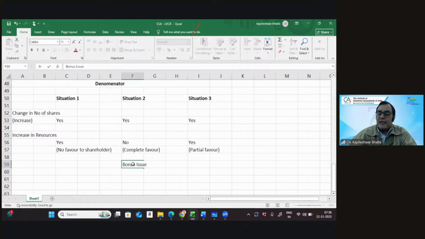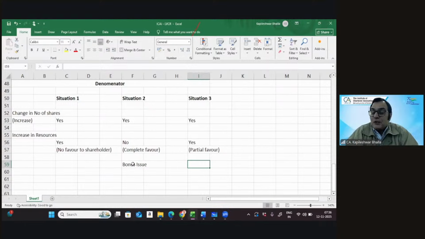I hope you got my funda because I think that was a simple question, but I didn't get any answer. As I said, I have a little different way of looking at a denominator. Therefore, I've created three different situations, that when a company, in this particular case, does a complete favor, it's a case of bonus issue. Let's give you another example. If there is a right issue, would you like to tell me which situation you'll put this in? Remember, the right issue is made generally at a price below the market price of the share. So are you doing some kind of favor to the shareholder or not?